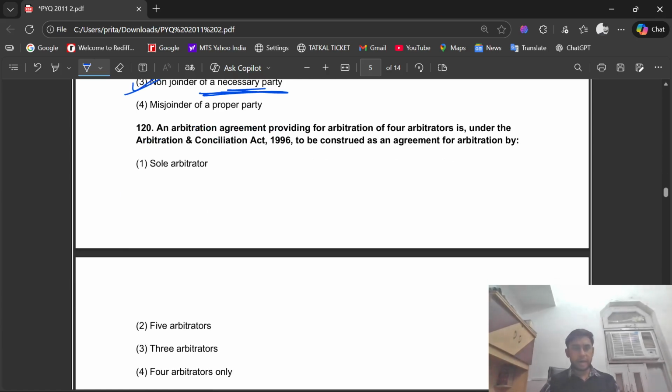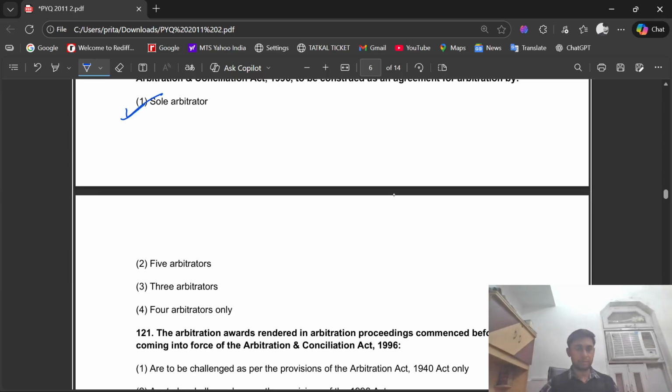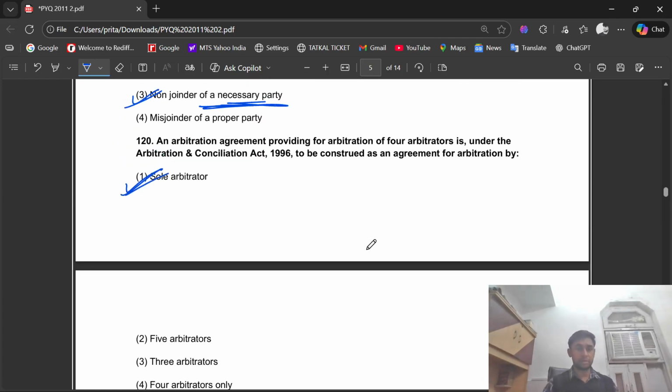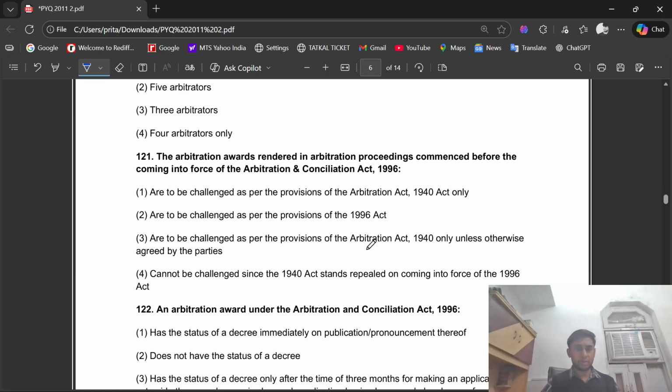Question number 120, an arbitration agreement providing for arbitration of four arbitrators is under the Arbitration and Conciliation Act 1996 to be construed as an agreement for arbitration by sole arbitrator. Question number 121, the arbitration awards rendered in arbitration proceedings commenced before the coming into force of the Arbitration and Conciliation Act 1996.